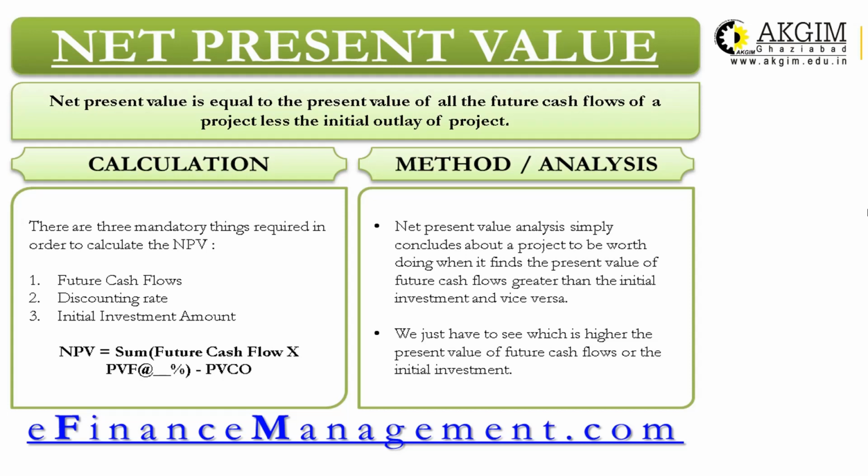That is very simple. You have to calculate the present value of future cash flow. For the purpose of present value of cash flow, you need the time and the hurdle rate of return or discount rate. So all these things are required, and then by using your PVF table, you can pick the PV factor for that particular year. After this calculation, that means cash flow multiplied by PV factor minus cash outflow, you will get your NPV.